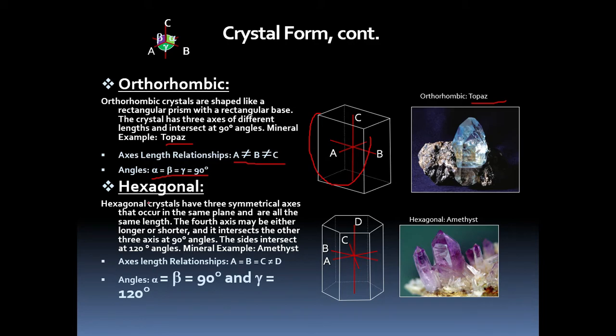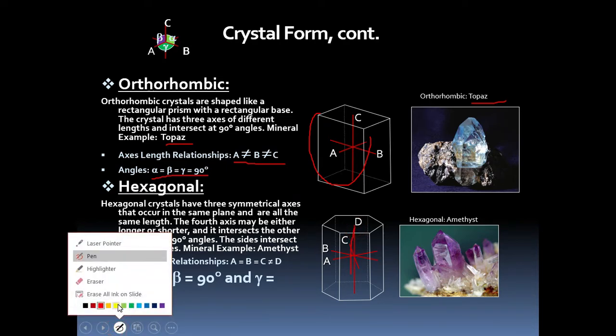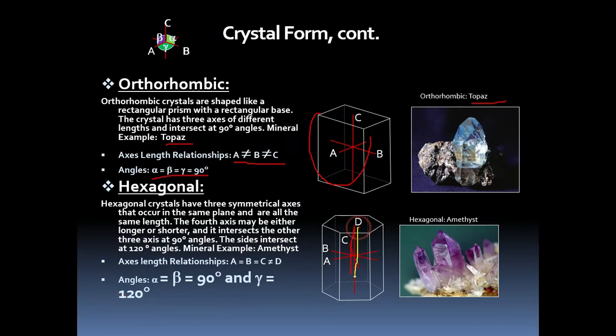The next one is hexagonal system. Like isometric, tetragonal and orthorhombic systems, there were three axes. But in this case, there are four axes. One is a vertical axis. This is the vertical axis. And three horizontal axes are there.